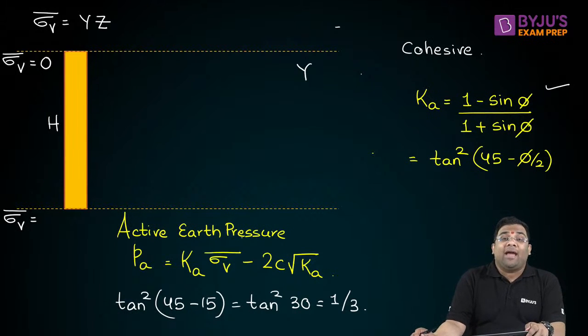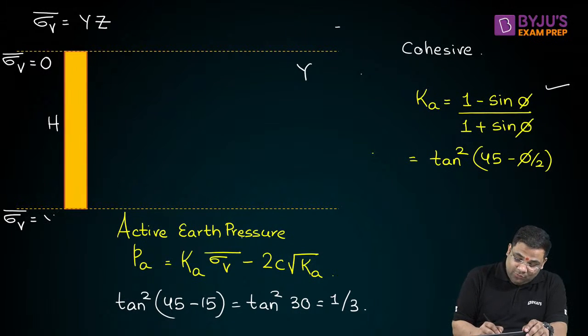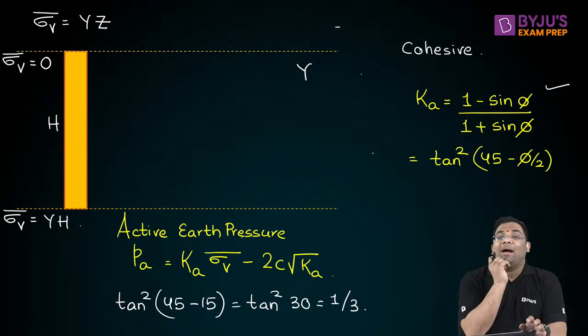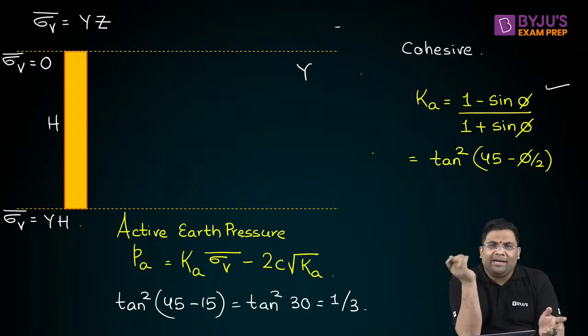At the base of the retaining wall, what will be the value? Okay, it will be gamma into h, or unit weight into h.